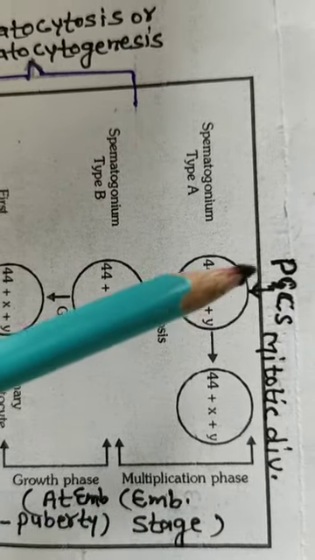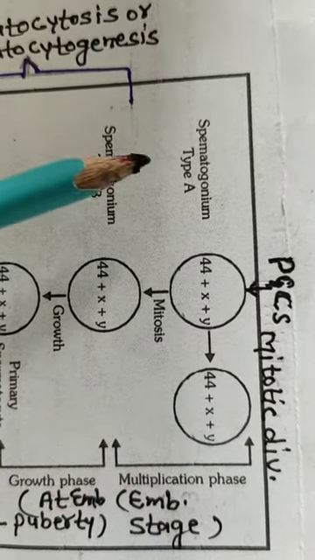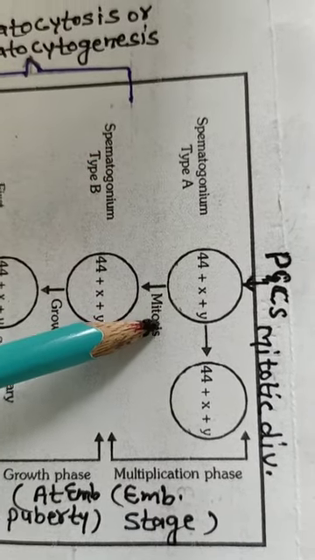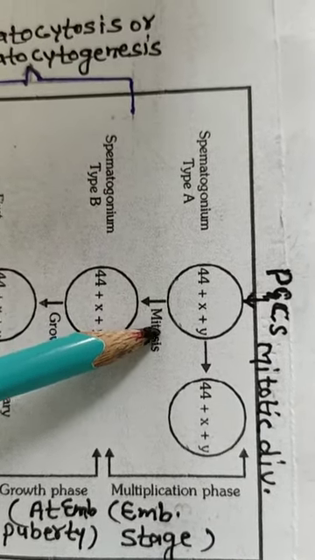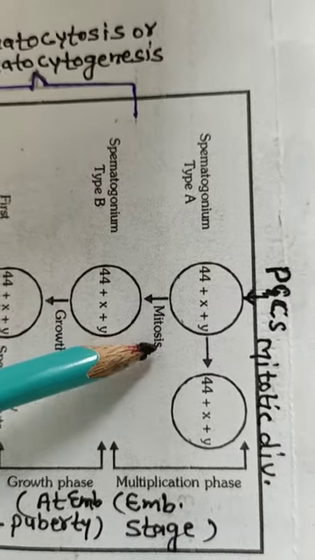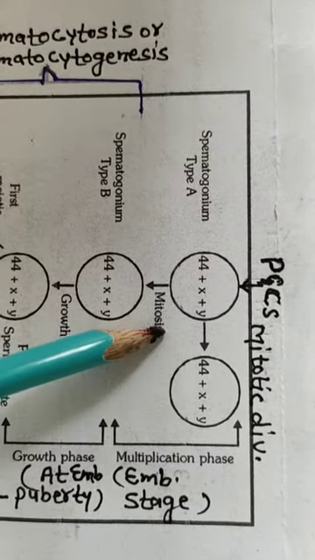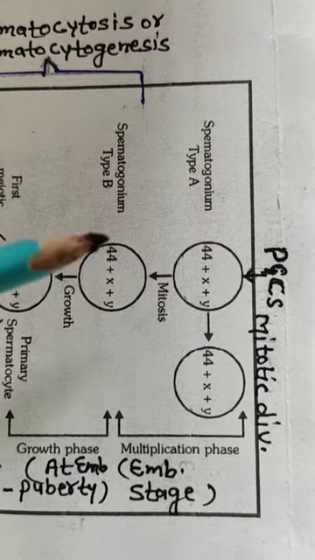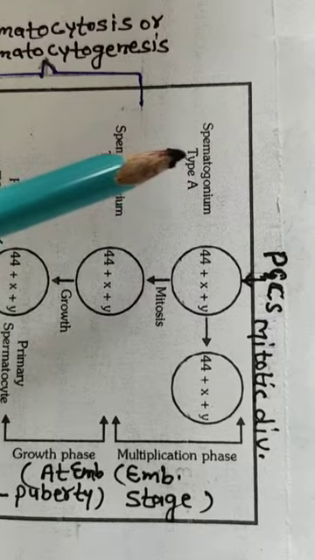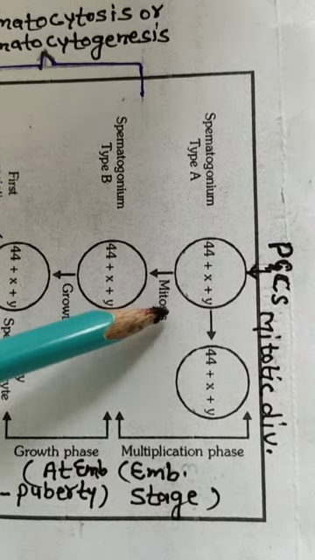In the multiplication phase, the primordial germ cells undergo mitotic divisions and form the spermatogonia, and these spermatogonia undergo mitotic division continuously. In the male, it occurs throughout life, up to death. The spermatogonia formation takes place in the male by the process of multiplication.